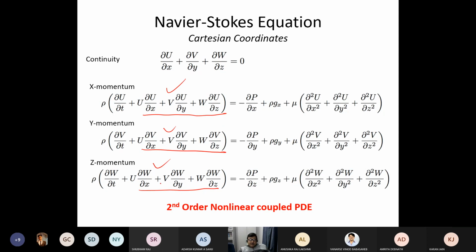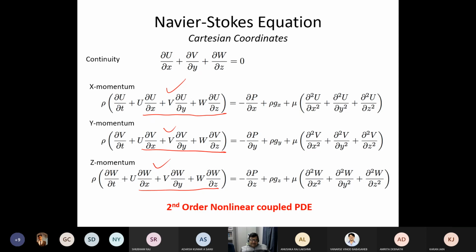Okay, what is the order of this equation? Second order. Second order in space, first order in time. Yes, sir. Okay, so this is a second order in space, first order in time, non-linear, coupled partial differential equation. Right?